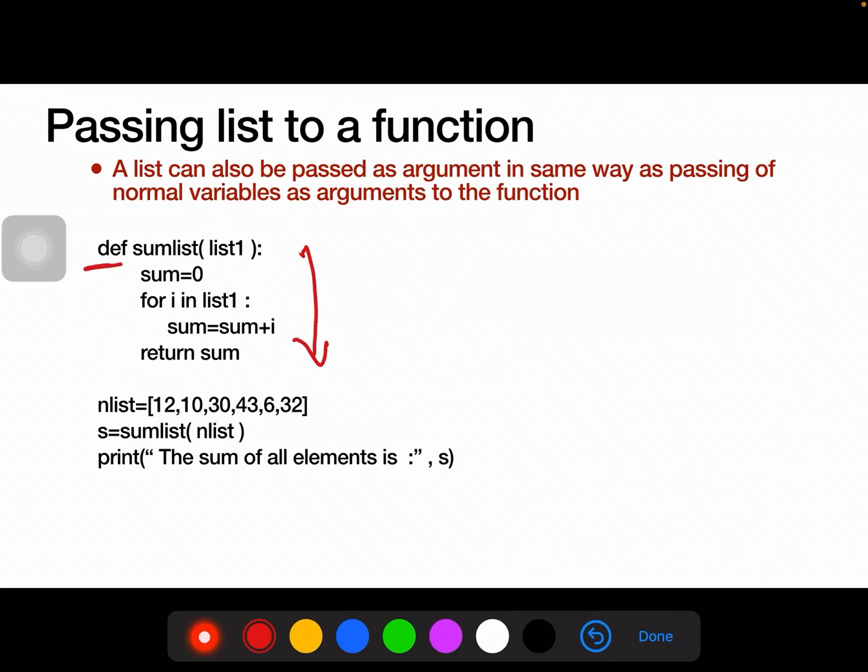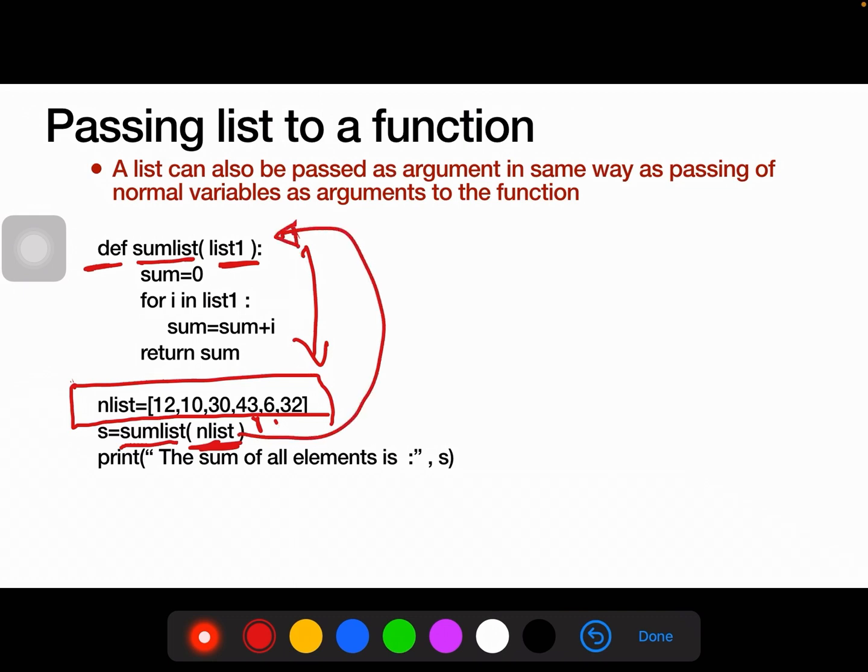Def SumList is the name of the function and list1 is the parameter. Here nList is a list which contains some values: 12, 10, 30, 43, 6, 32, and we are passing this list to the function. S equals SumList, and within the brackets we are writing nList. We are providing the list as an argument.